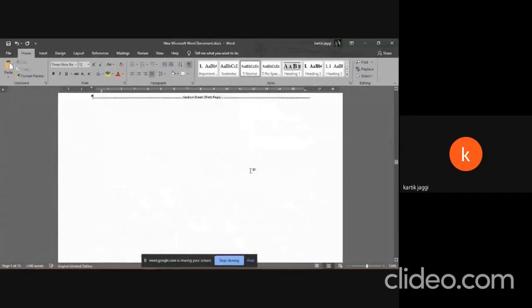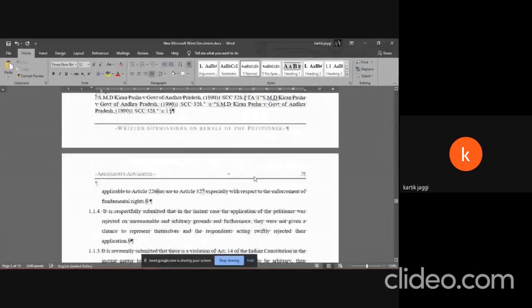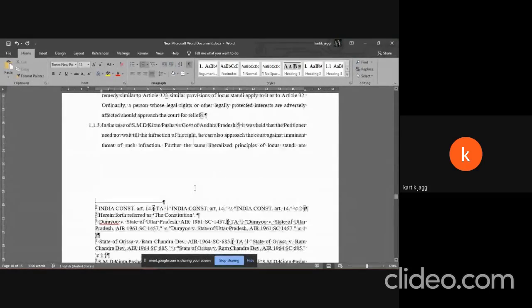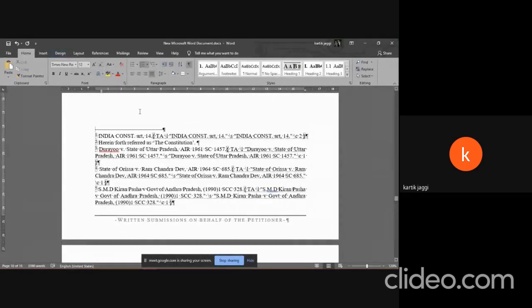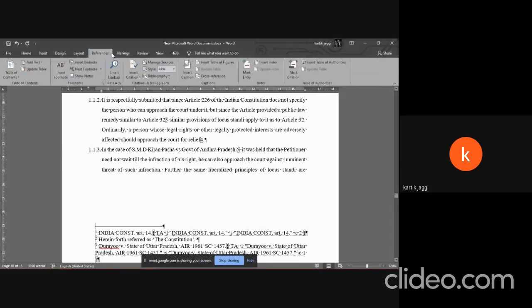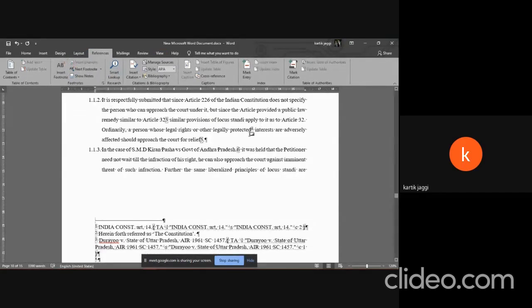So let's now deal with footnotes. As you might probably know, this is a footnote, and to insert a footnote, the shortcut is Control plus Alt plus F. Let me just write that down in the chat box. And to insert it manually, go to references. For example, I want to insert a footnote after protected. Take my cursor there, click on insert footnote, and there you go. There's a footnote.